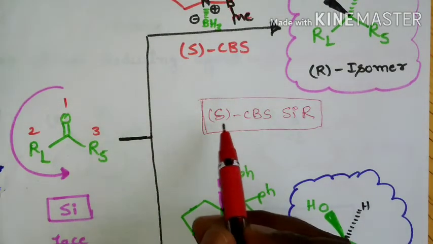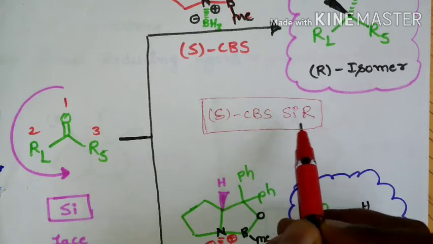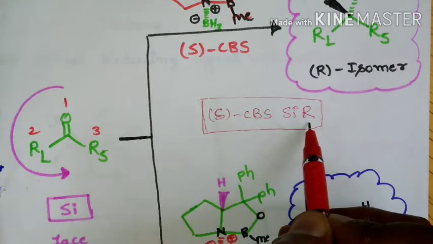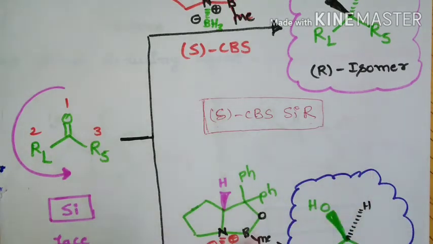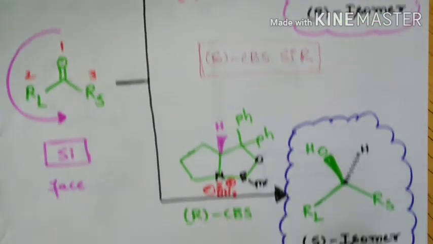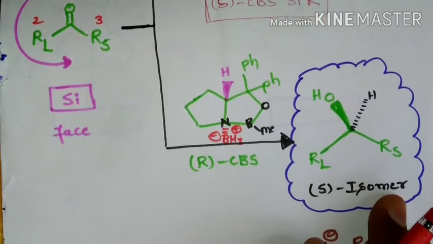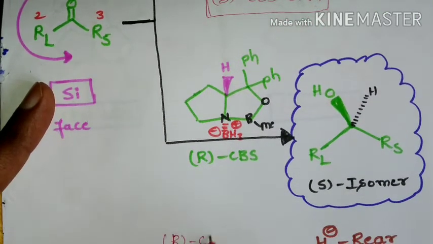That is, if we use S-CBS catalyst, a prochiral ketone with Si face is going to give R alcohol as a major product. Just reversing this configuration will give you the major product in the case of R-CBS, that is R-CBS, Si face will give S.